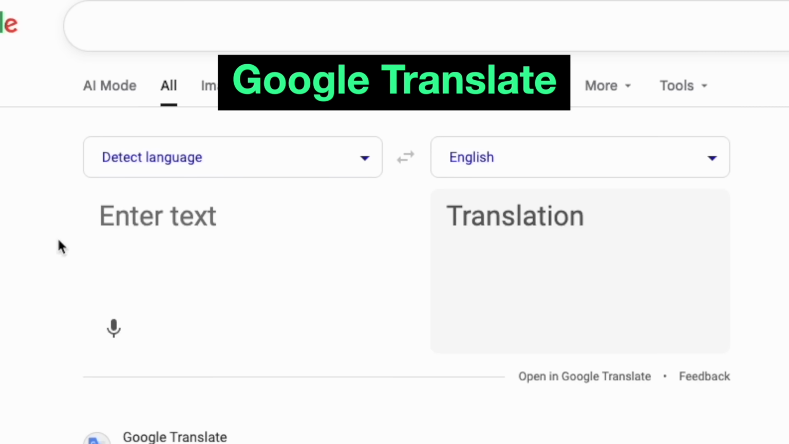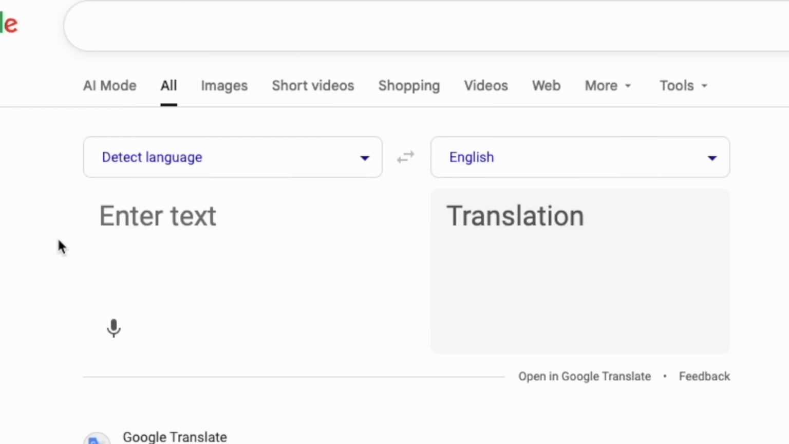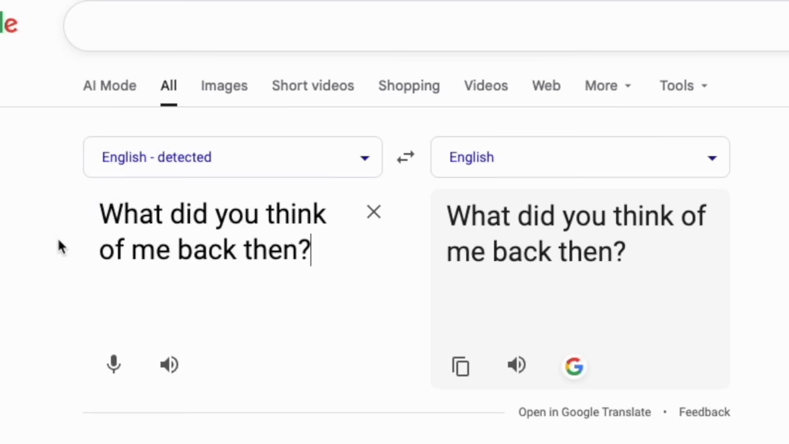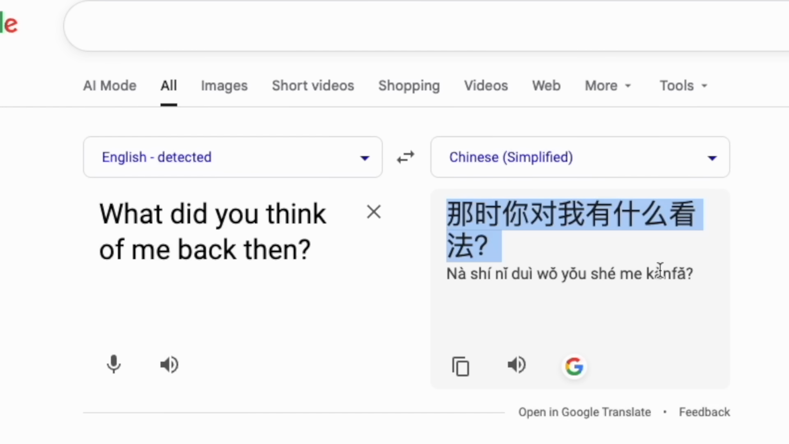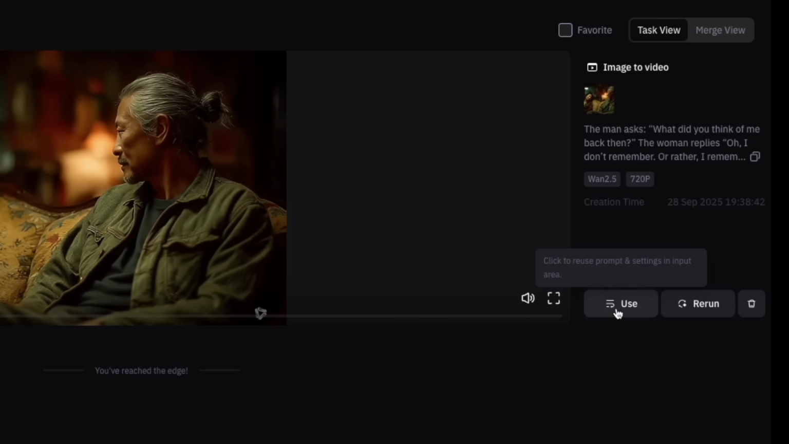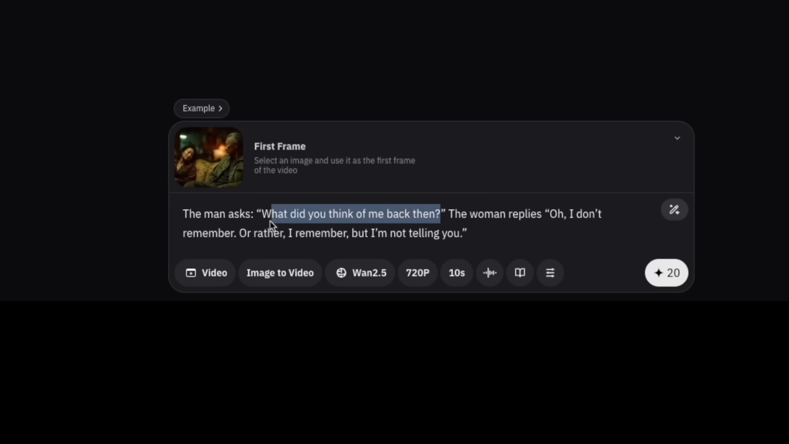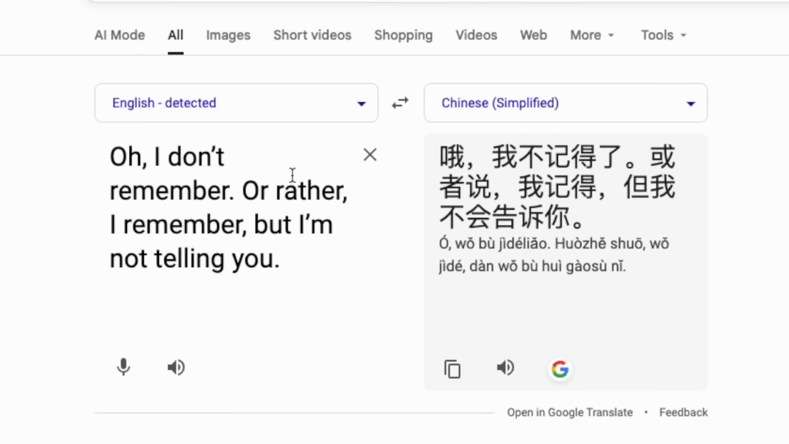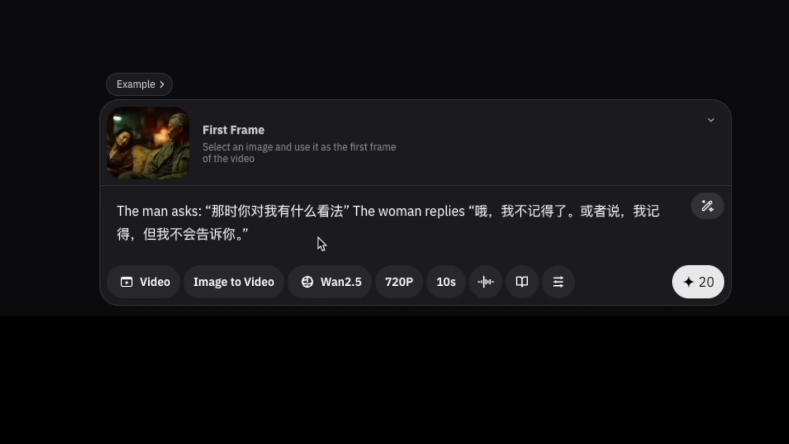All right, now let's get a little crazy. I'm going to go to Google Translate and put her line in. All right, then I'm going to see if I can get her to speak a different language. In WAN, I'm going to click this use button again. Puts that in there. And I'll just paste that in there. And then I'll put the second line of dialogue in there, like that.